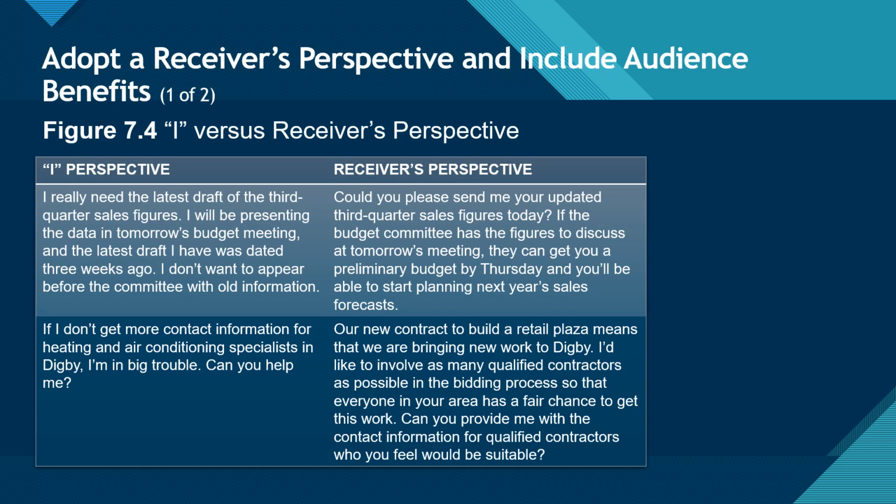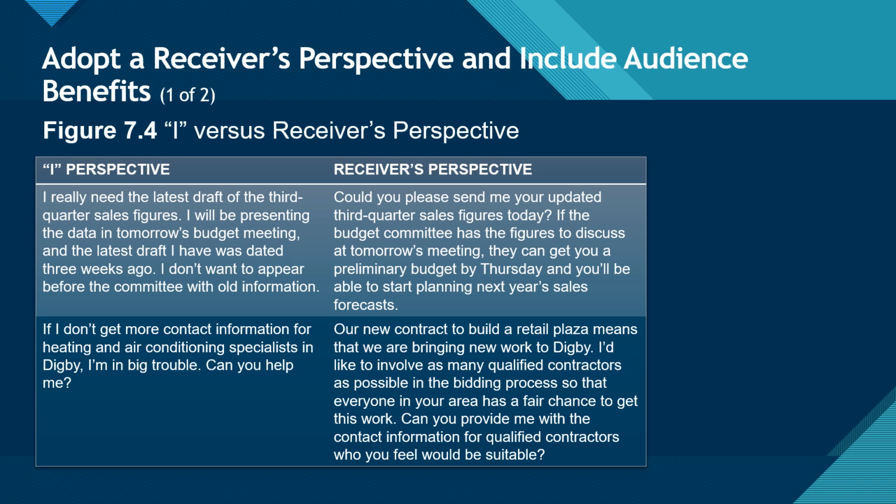Try to adopt a receiver's perspective and include audience benefits. Let us look at an example. When we are talking from the I perspective, we might say, I really need the latest draft of the third quarter sales figures. I will be presenting the data in tomorrow's budget meeting, and the latest draft I have was dated 3 weeks ago. I don't want to appear before the committee with old information. This may work, but what can we do for better persuasion?